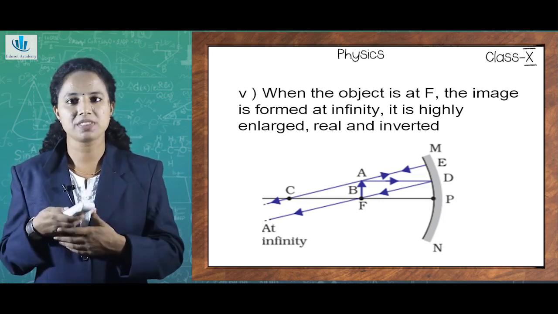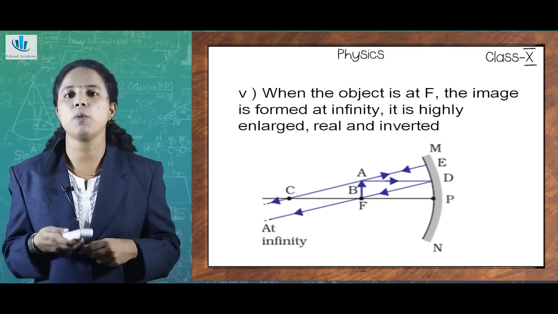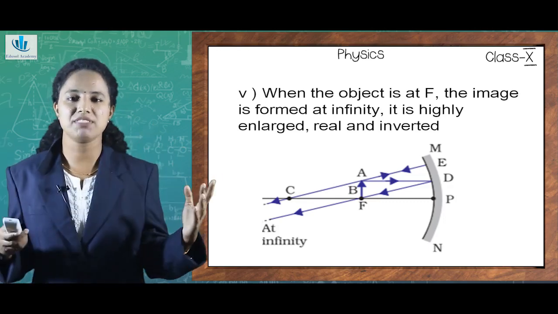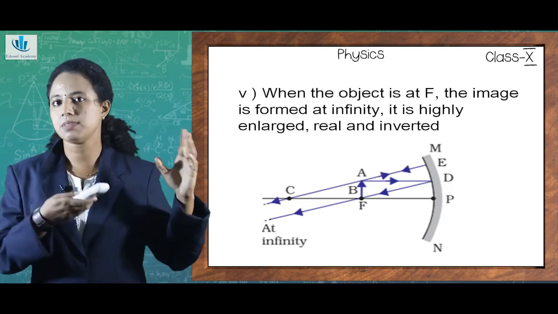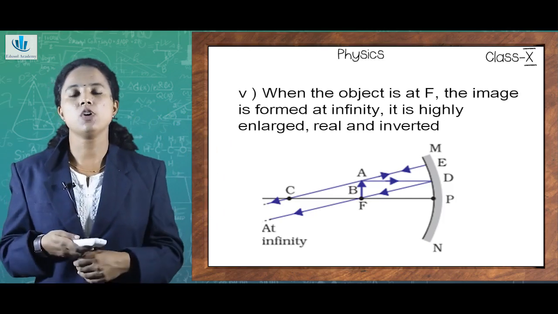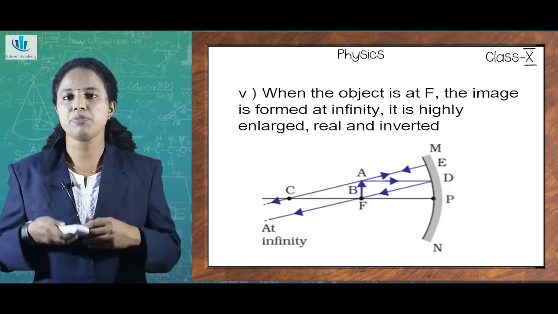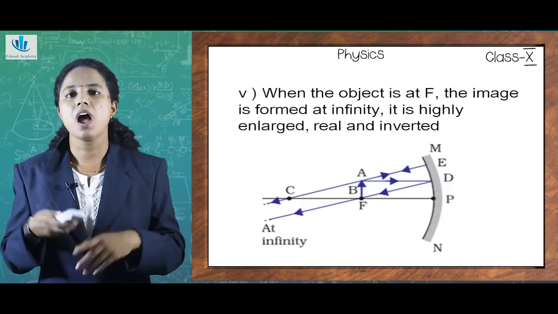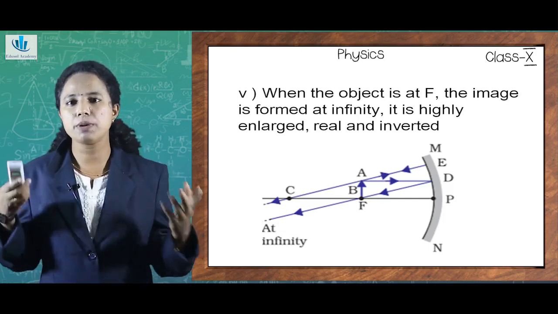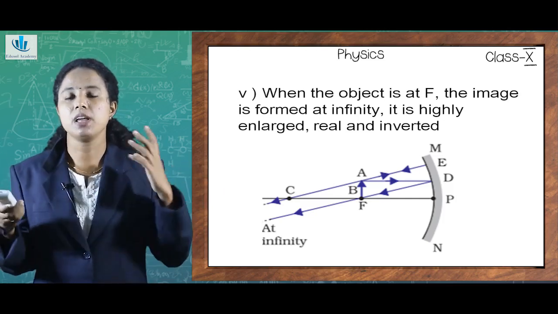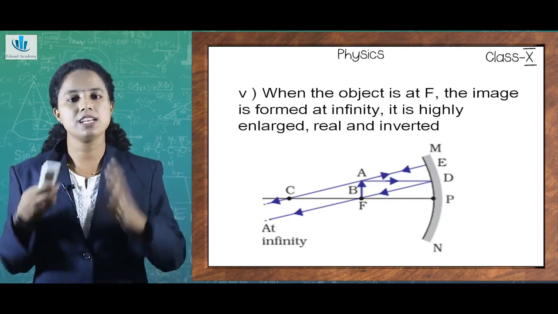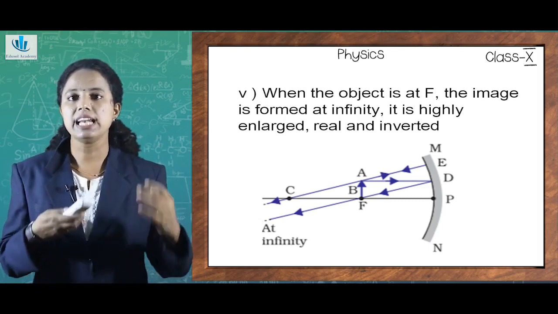So where did it go? The image is formed, but you are not able to see it because it is at infinity. Infinity means there is something present but you can't see it. It is at a very large distance. So when the object is at F or the principal focus of a concave mirror, after reflection, the image will be formed at infinity. The image will be very enlarged, but the nature of the image, just like other cases, is real and inverted.